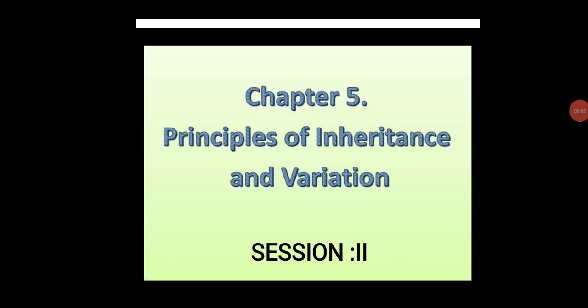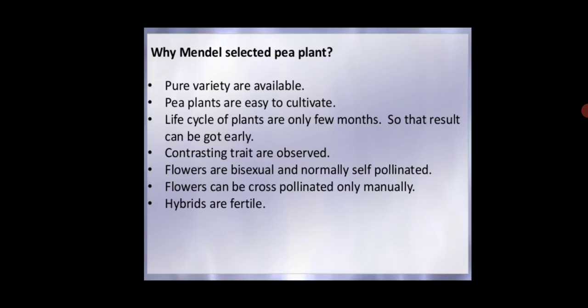Good morning, students. Today I am going to discuss session 2 of chapter 5. The name of the chapter is Principles of Inheritance and Variation. I have already completed session 1 of this chapter from your class 12 biology syllabus, and from that video we came to know the basis of genetics and different terminologies about genetics. In this video, we are going to discuss the first experiment of Mendel. So let's start to discuss session 2 of this chapter.